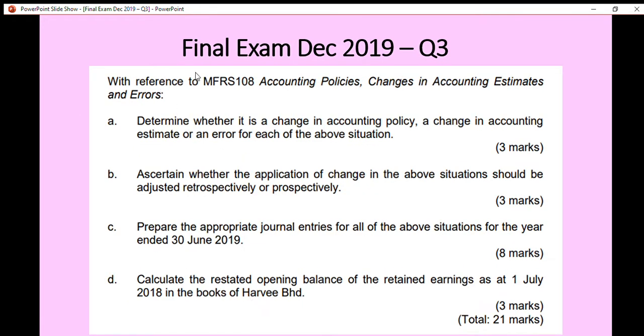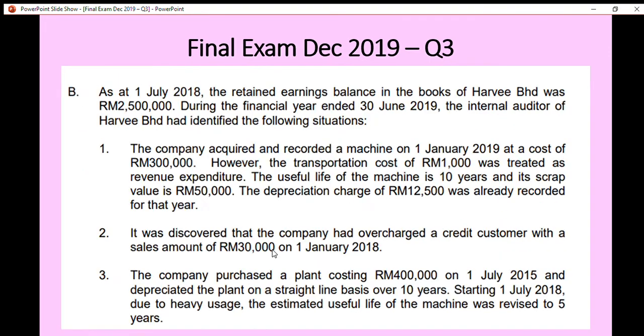With reference to MFRS 108, Accounting Policies, Changes in Accounting Estimates and Errors, determine whether it is a change in accounting policy, a change in accounting estimate, or an error for each of the above situations. So let's check out each situation one by one.